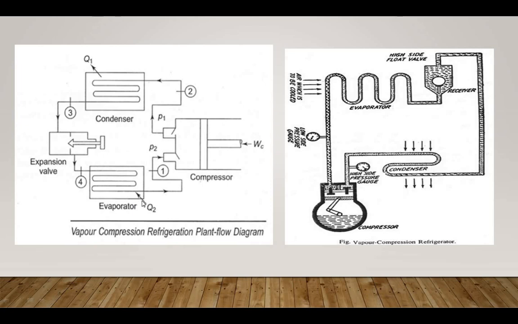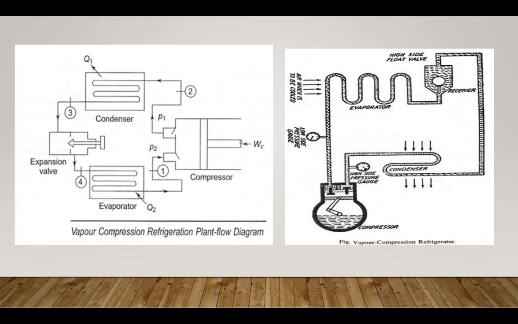In the evaporator, the liquid refrigerant at low pressure evaporates at low temperature and produces the refrigerating effect. The compressor sucks the low pressure vapor from the evaporator and compresses it to high temperature and pressure.